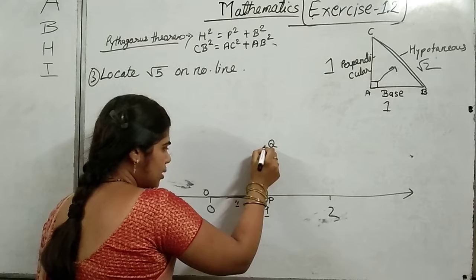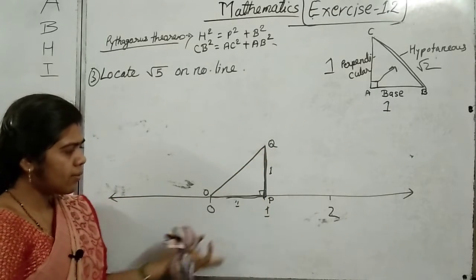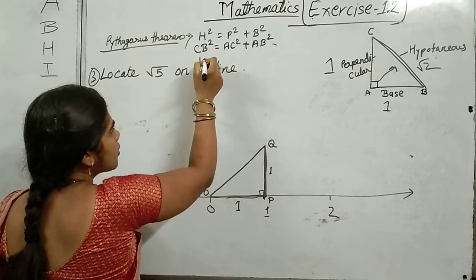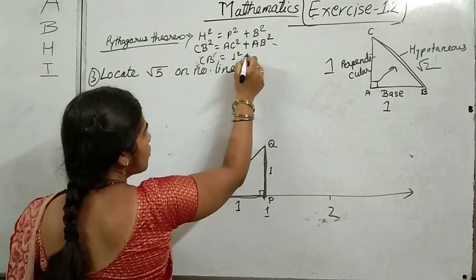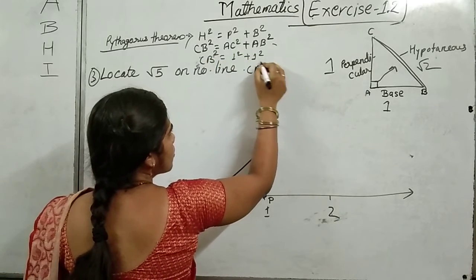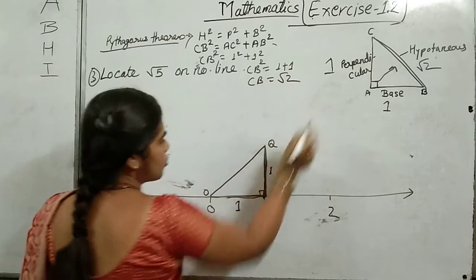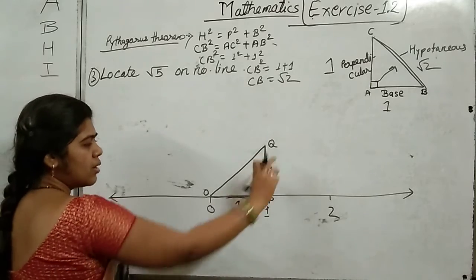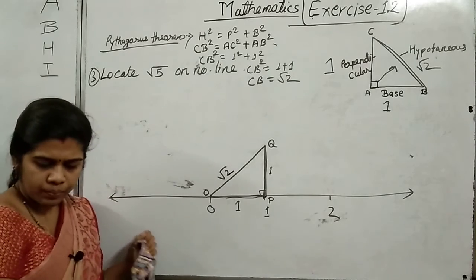So when we join this, joining O and Q, what we will get? Here we have solved already. CB square, CB is equals to 1 square plus 1 square, and CB is equals to 1 plus 1, that is root 2. So what is the answer of OQ? Here it is also 1, perpendicular is 1, base is 1, so hypotenuse will be root 2.